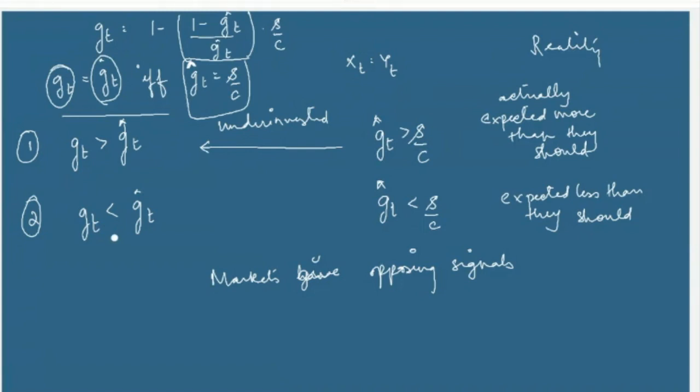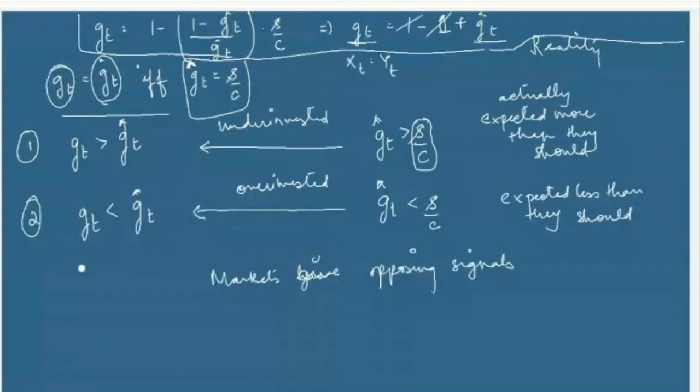The market is saying that the actual growth rate is less than what they had expected, meaning that they have overinvested, whereas the market should tell them that they have underinvested. When you compare the actual growth rate with the warranted growth rate, you see that they have actually overinvested. The actual growth rate comes out to be less than what they had expected.